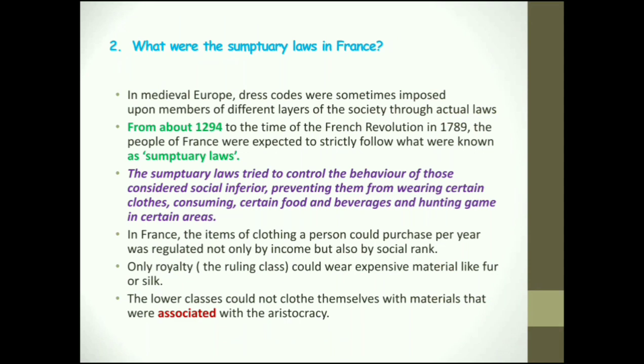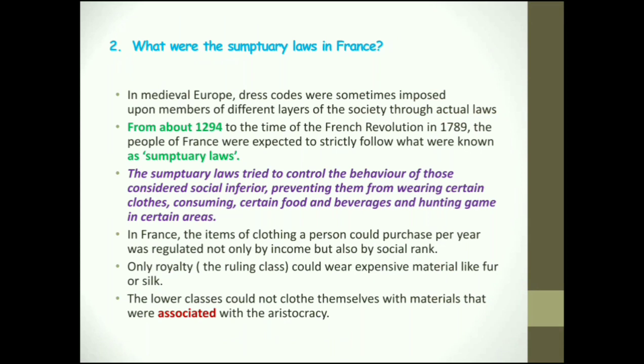So in medieval Europe, dress codes were sometimes imposed upon members of different layers. I told you there was layering which happened in the society in those days through actual laws. Then the second point is again about the sumptuary laws which began in 1294, and then how it went on. That also you can write. Then the third point is very important. What the sumptuary law did, that also you can write. The definition is given there.